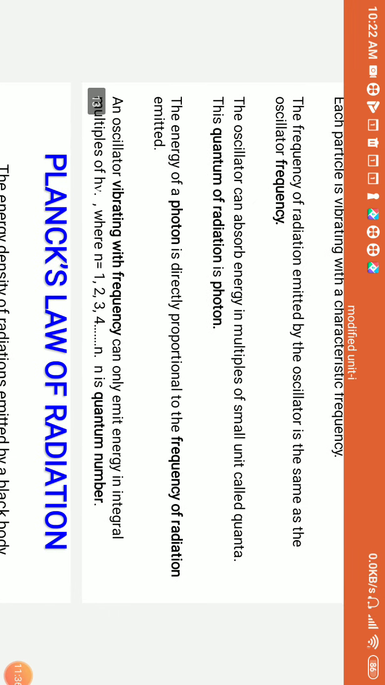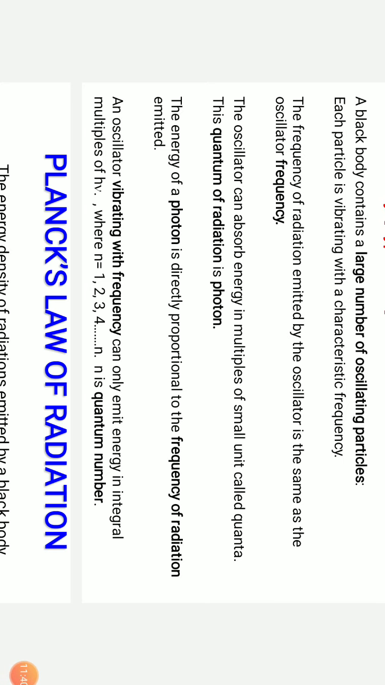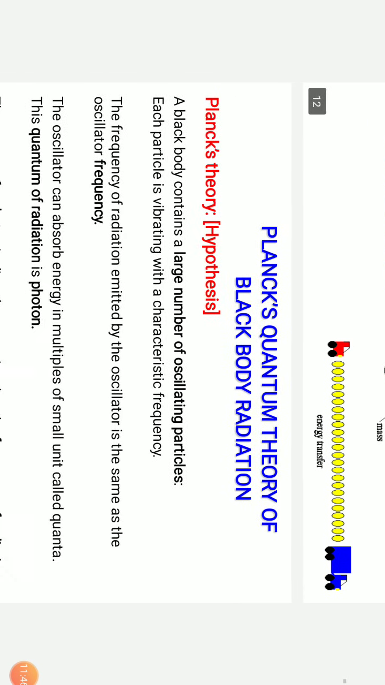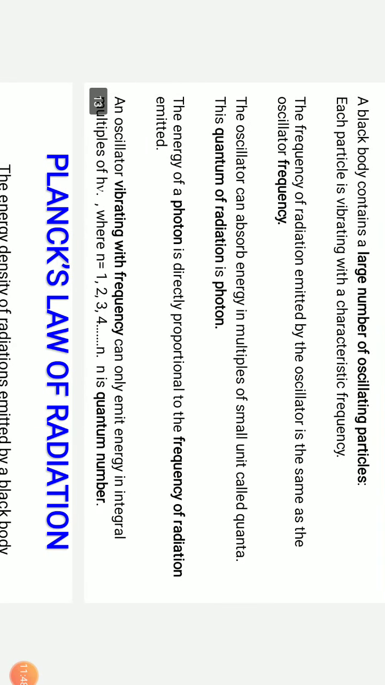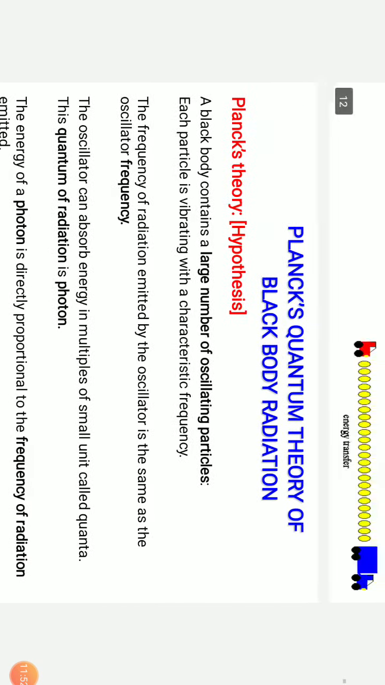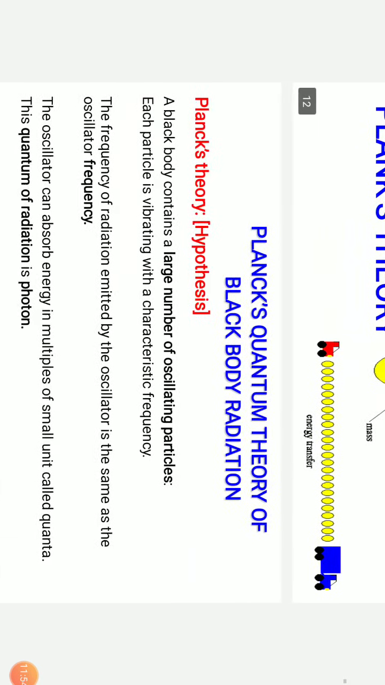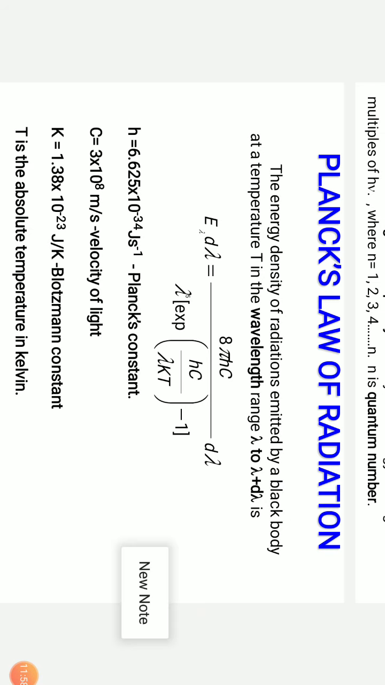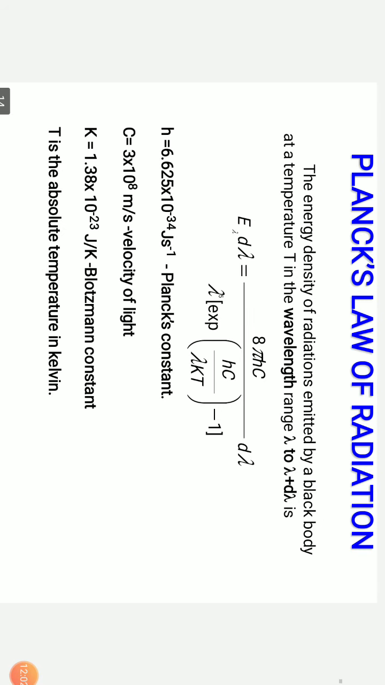This oscillator can absorb or emit energy in multiples of small units. We call it a photon, and that photon is what we represent with the yellow colored circles. The energy of a photon is directly proportional to the frequency of radiation, which implies that E equals h nu. That is a fundamental, famous equation. So E equals h nu. Now this is applied to the black body radiation, and let us see how exactly it is derived.